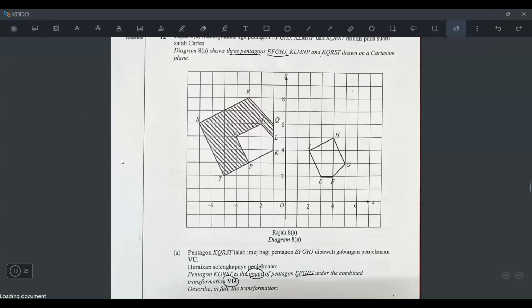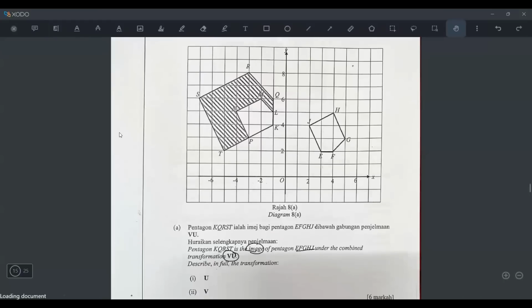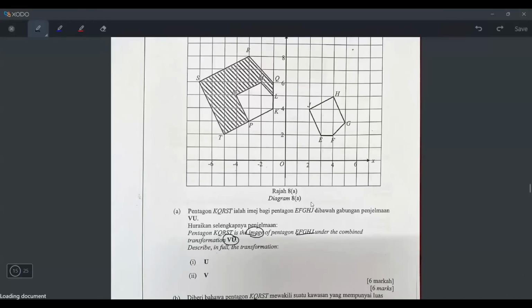How many arrows? How many arrows? How did I teach in class? How many arrows? 2 arrows. Why 2 arrows? Because there are 2 transformations. So 1 arrow, 2 arrows. What do I have to write here in the middle and at the back? Okay, read again. KQRST is the image of EFGHJ. It means KQRST I have to write at the very back, because that is the final image of EFGHJ. So this is what I have to write at the very front. Under combined transformation VU, it means what you do first. So this is U, this is V, like this. And what about the middle one? Don't you know this one?